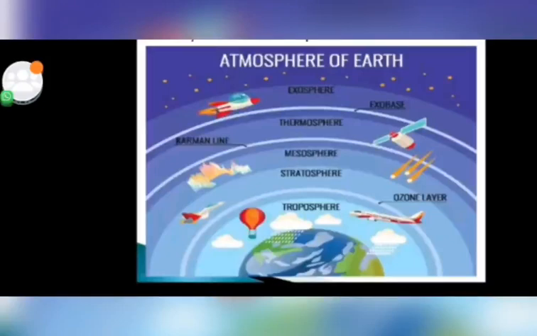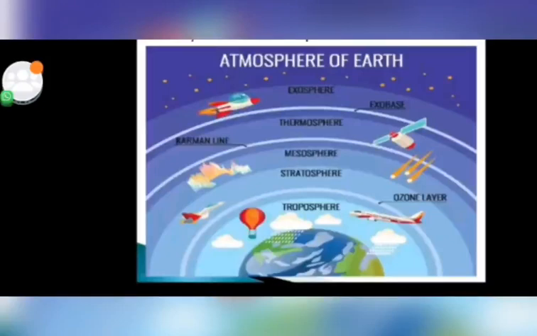In the troposphere, because of the heat of the sun, the area nearest the surface of the earth gets heated, and as we go up in the troposphere, air becomes cooler. That is why all the weather related phenomena take place in the troposphere. The condition of the troposphere always changes. Formation of clouds, rain, fog, wind, storms, they all take place in the troposphere. Even aeroplanes fly in the troposphere only.